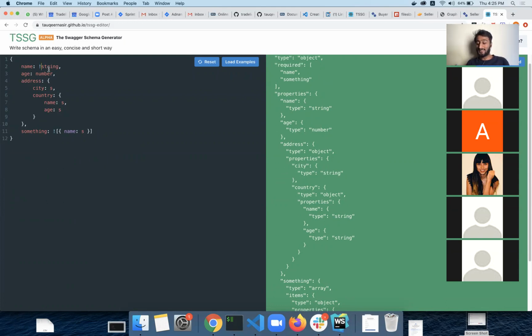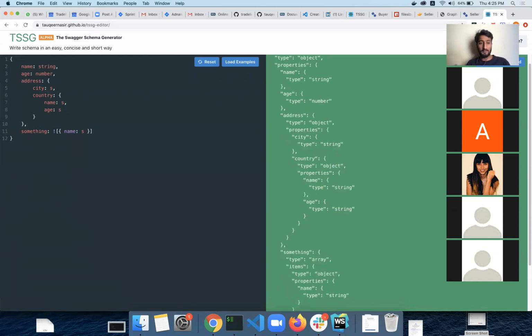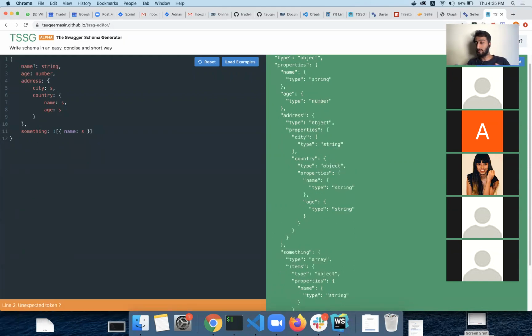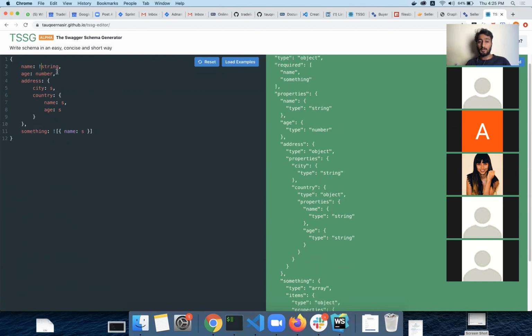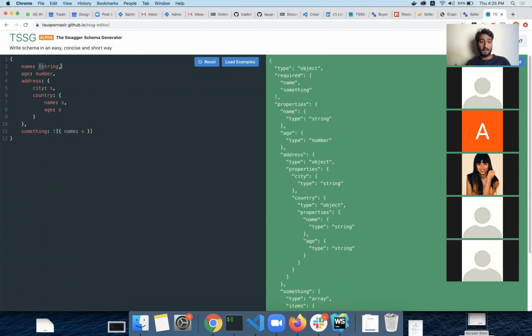I don't know why, but I'll ask him sometime why he doesn't like this kind of syntax. Maybe they were expecting it to have the kind of syntax that we have in TypeScript, or something like that. But for now in the POC we have this. So look at this. When I mark this as required, it is automatically appended into this required array. So we do not need to write ourselves that this is required.